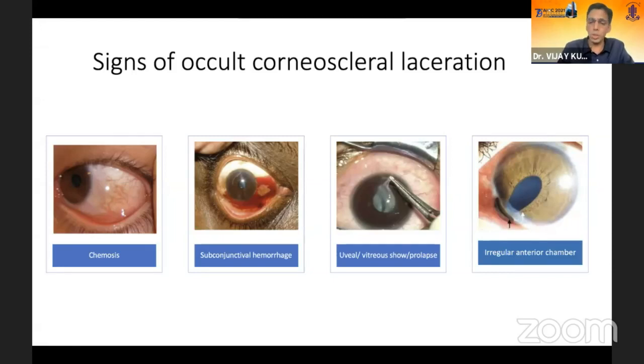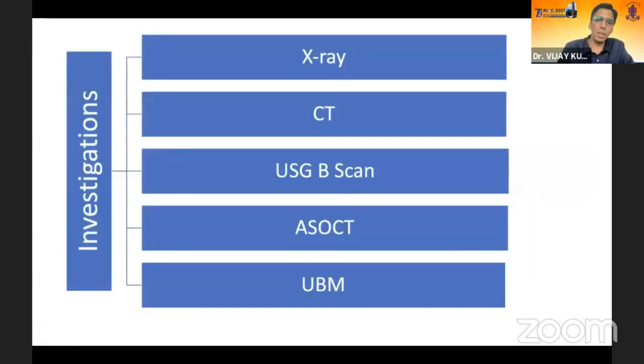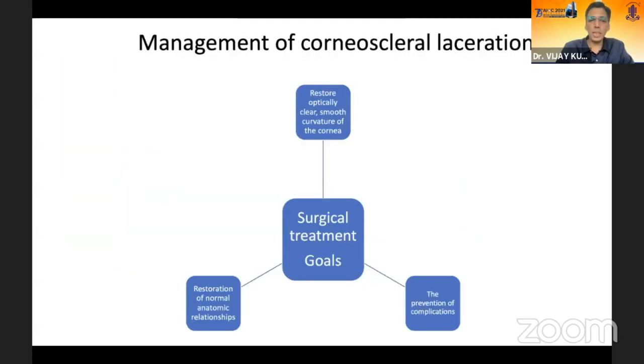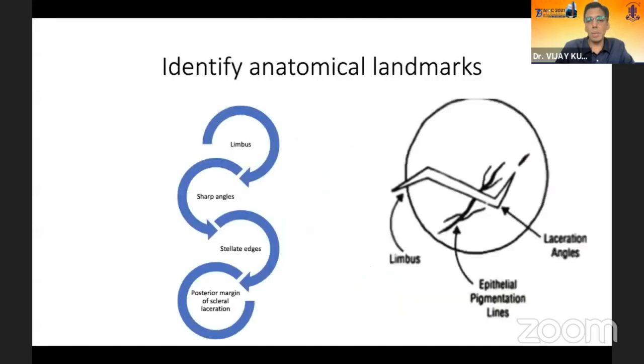All these may point towards some corneoscleral laceration. Investigation should be tailor-made according to the case, but I think a minimum X-ray is a must because it has some medicolegal value. As far as the management is concerned, the goals include restoring an optically clear, smooth curvature of the cornea, restoration of normal anatomical relationships, and prevention of any complications.